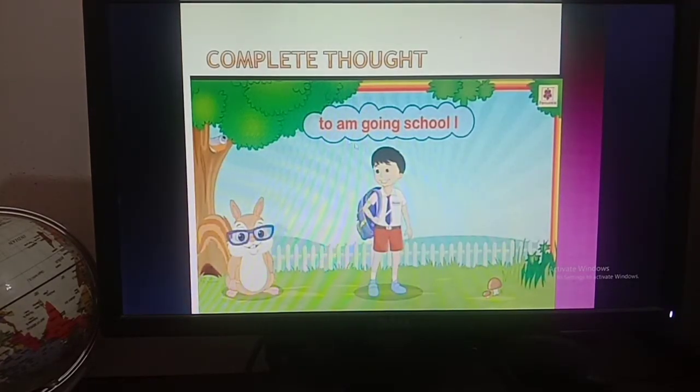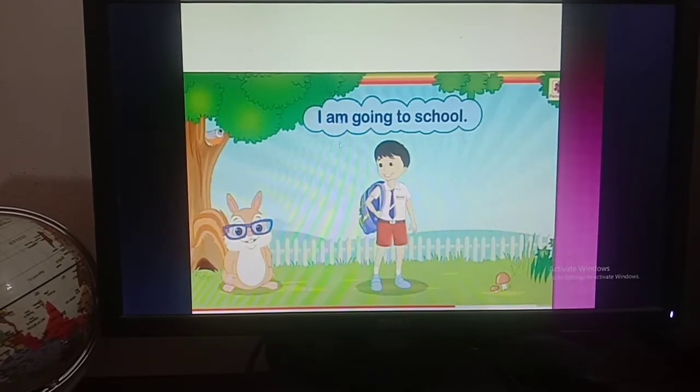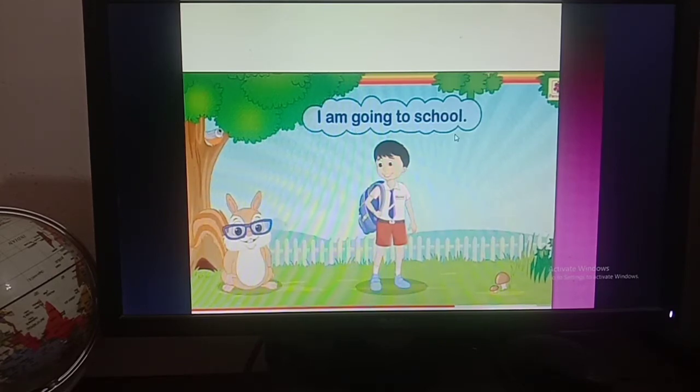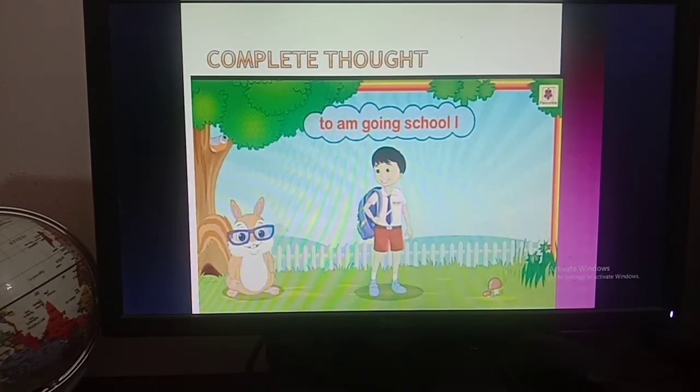Now I am going to show you what is complete thought. Look at this example: to am going school I. You can see that there are words, but these words are not showing a complete thought because these words are not arranged rightly. In the next picture I have shown you: I am going to school. This sentence is correct because it is written in the right order. When there are some words but they are not written in the right order and not showing a complete thought, that will not be a sentence.